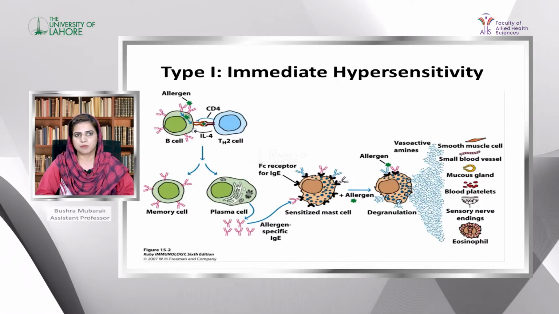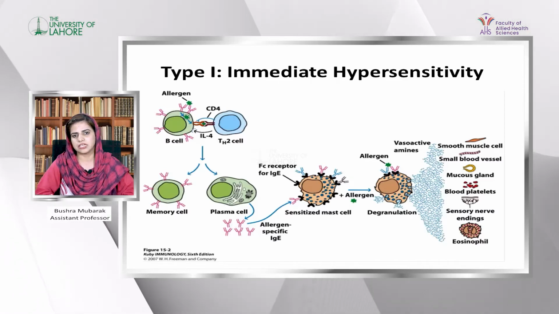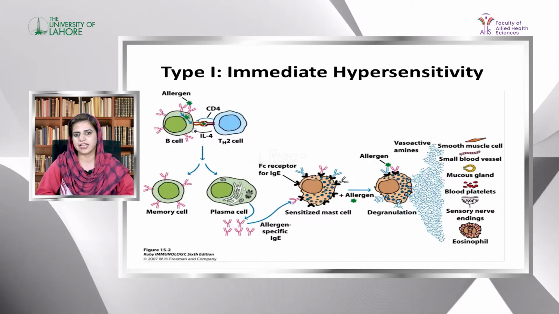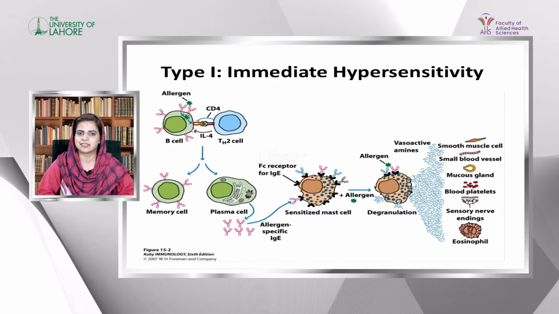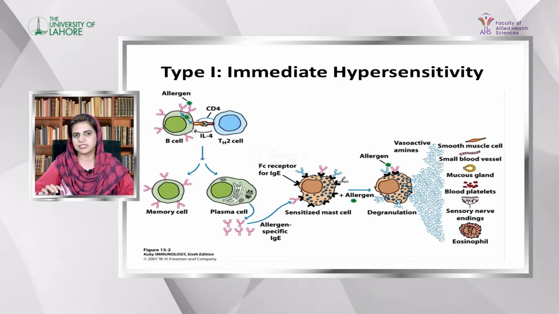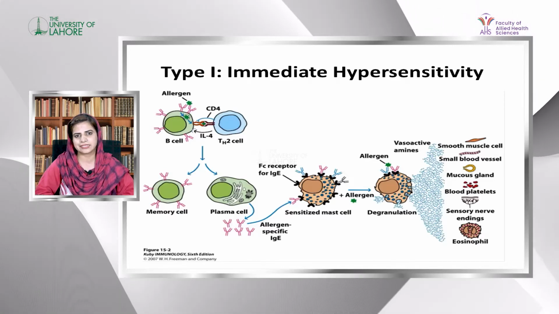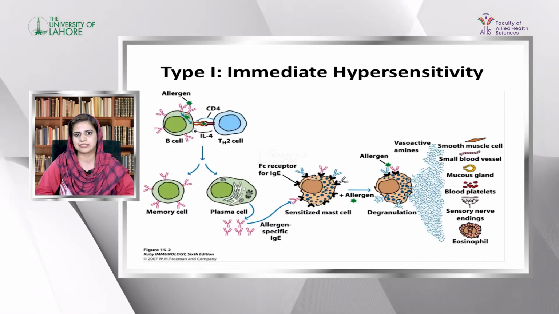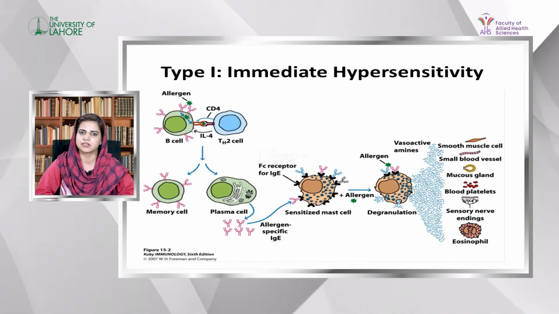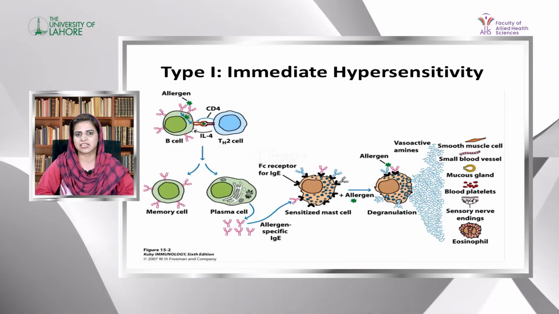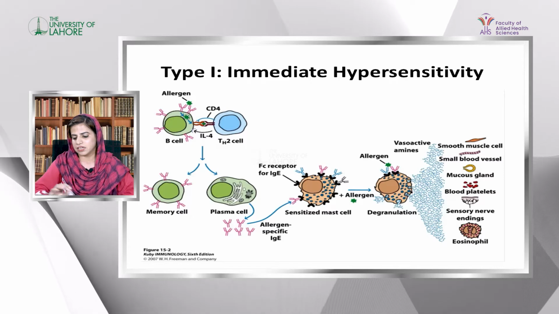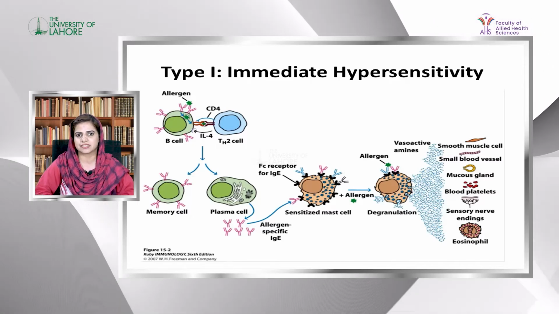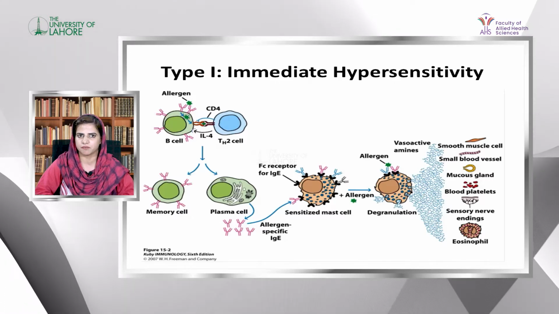When this allergen enters into the body, APCs will activate, engulf that allergen, start digestion of it and present part of that allergen with MHC class 2 to the helper T cell. Helper T cell 2 is the key cell in this type of reaction. Helper 2 cells then secrete cytokines like interleukin 4, interleukin 5 and interleukin 13, which will activate B cells and class switching of B cells. When B cells activate, they differentiate into memory cells and plasma cells by interleukin 4 and interleukin 5.